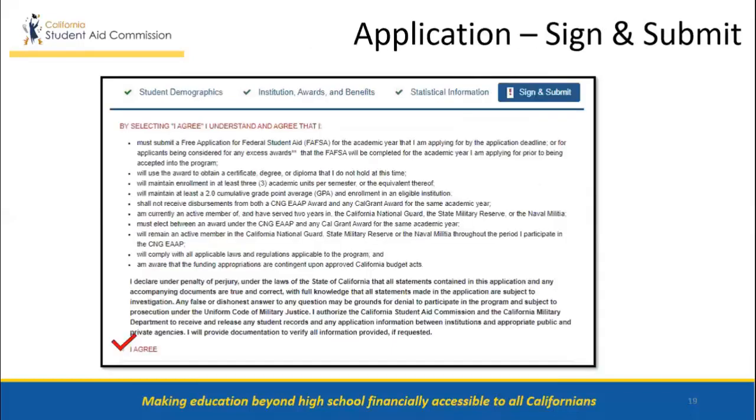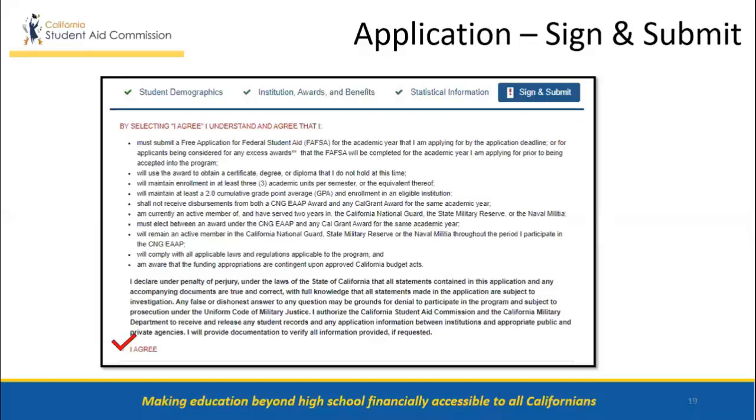On the last tab, students will sign and submit their CMD GI Bill application. Students need to read over the guidelines and expectations of the CMD GI Bill and click on the I agree box. Please note that the application shows CNG EAAP instead of the CMD GI Bill while the regulations are being updated to reflect the name change.